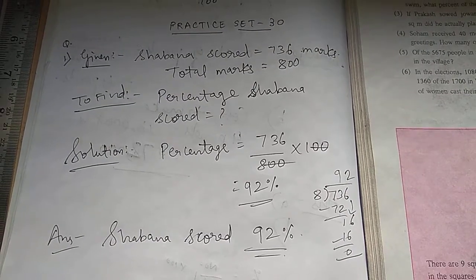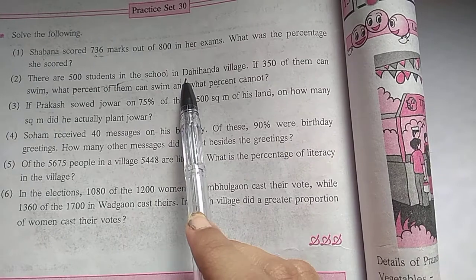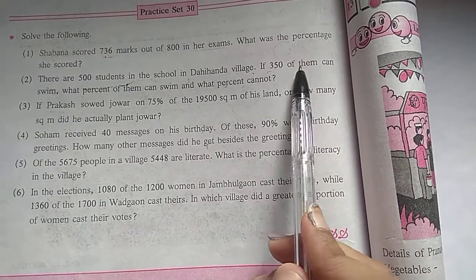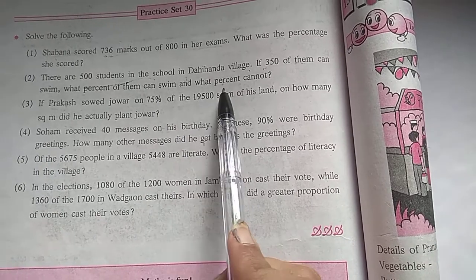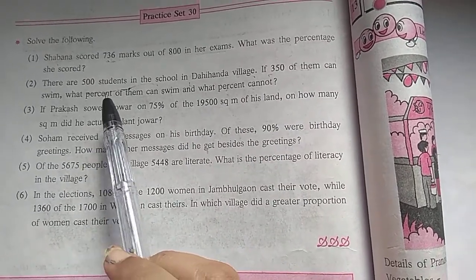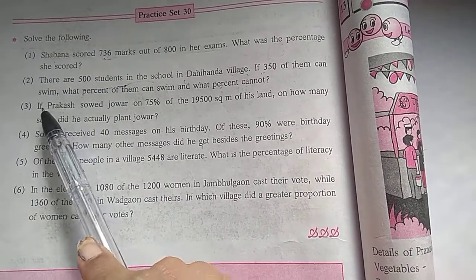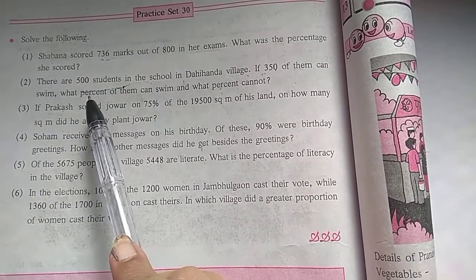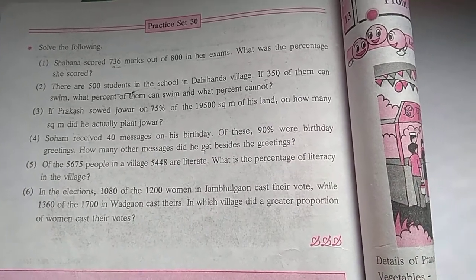Let's see the second one. There are 500 students in the school in the Hihanda village. If 350 of them can swim, what percent of them can swim and what percent cannot? So there are a total of 500 students and 350 of them can swim. And we have to find the percent of who can swim and who cannot swim. Okay, so let's start.